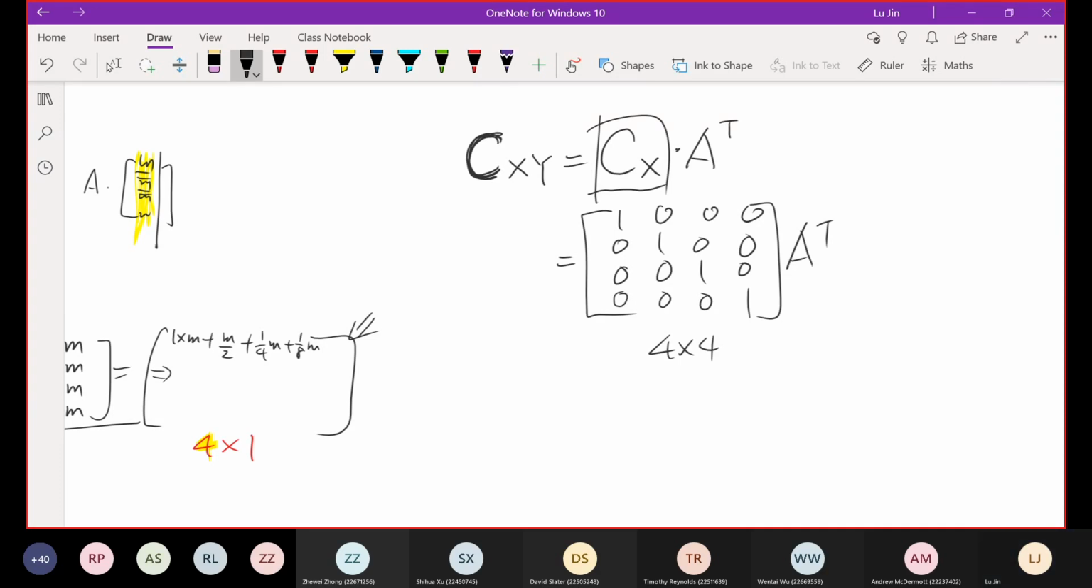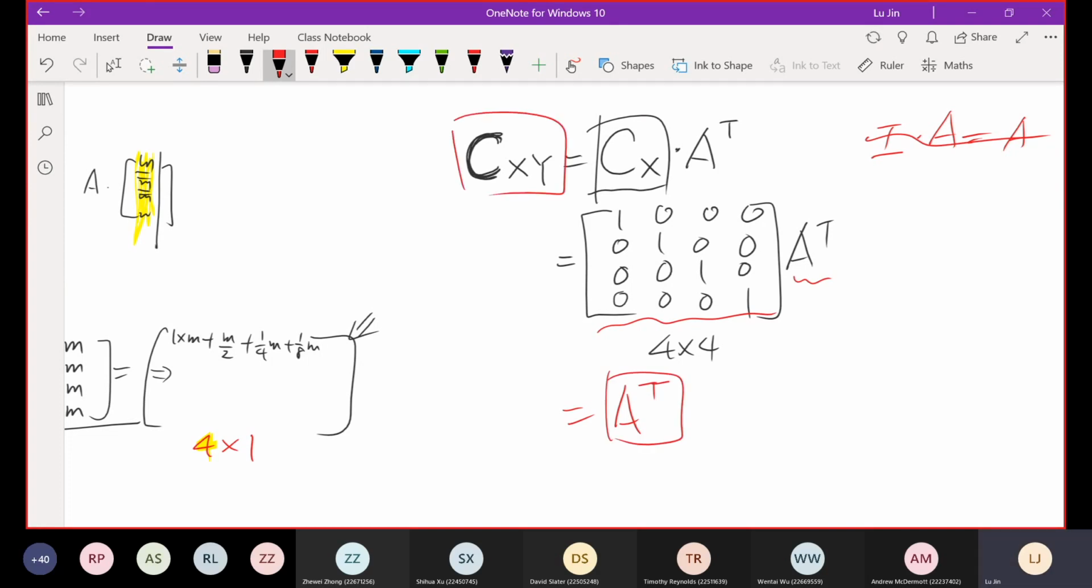Now Cx is okay. We are so lucky in this question. This covariance matrix of X gives us the identity matrix. If you multiply an identity matrix by whatever you have, you just get whatever you had. So in this case, using this Cx, which is the identity matrix, multiplied by A transpose, we just get A transpose. This A transpose is the cross covariance matrix between the two vectors X and Y. Okay, this is question number 3, the cross covariance.